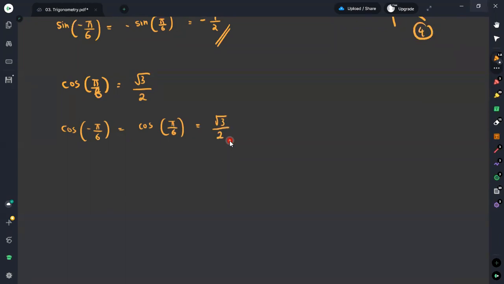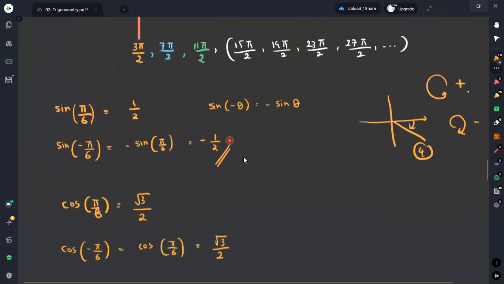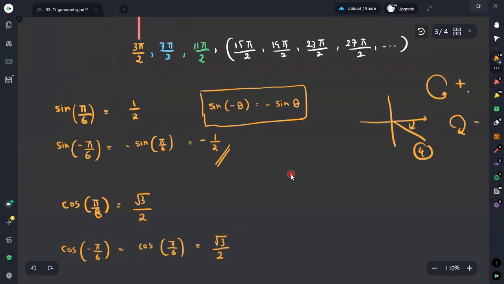Therefore, if you are defining this concept for the cosines, sine minus theta equals minus sine theta. But if you consider cosine minus theta, it is simply equal to cosine theta.